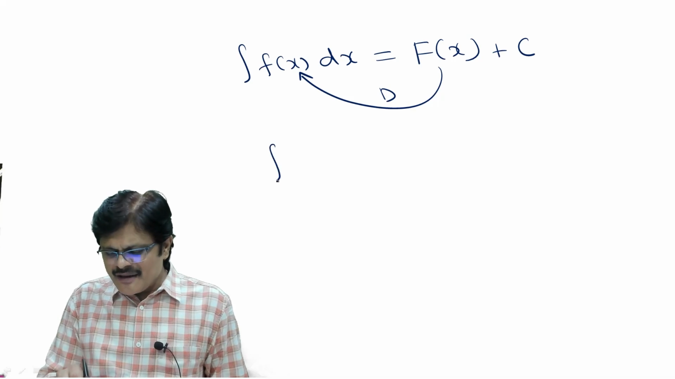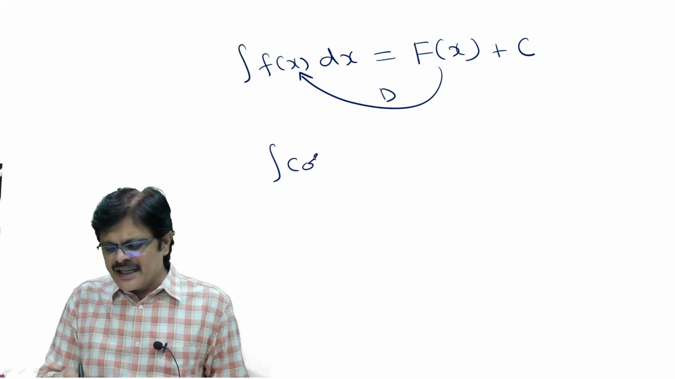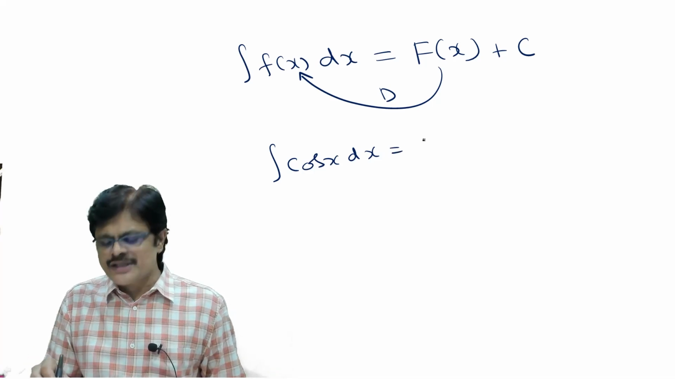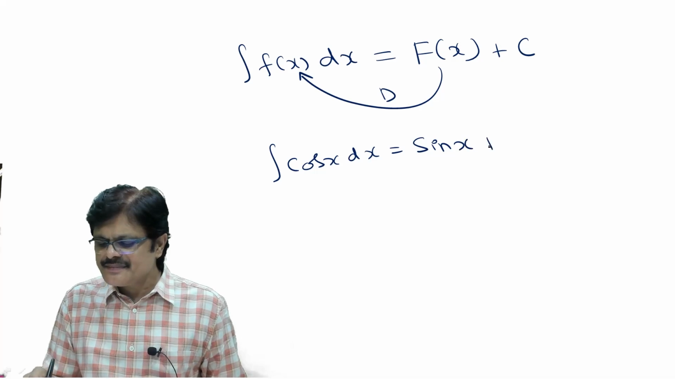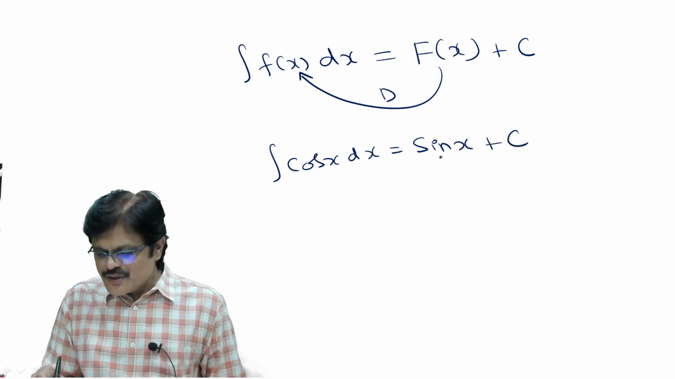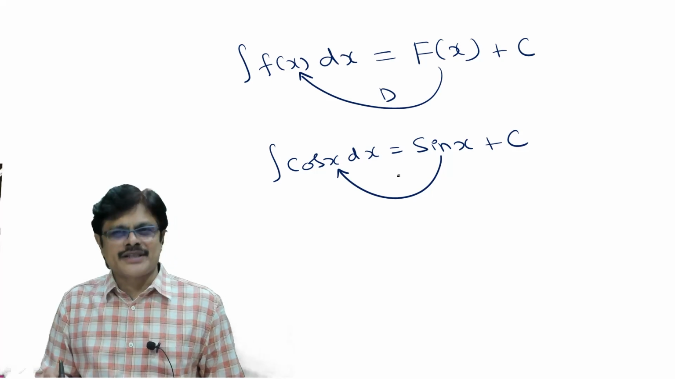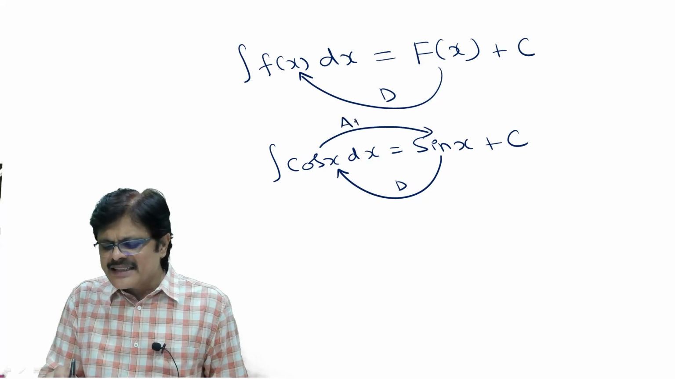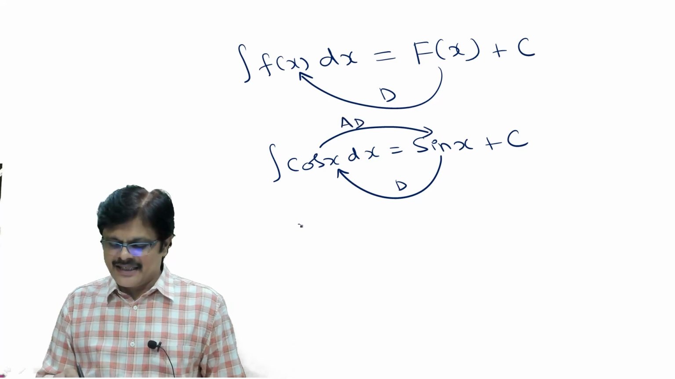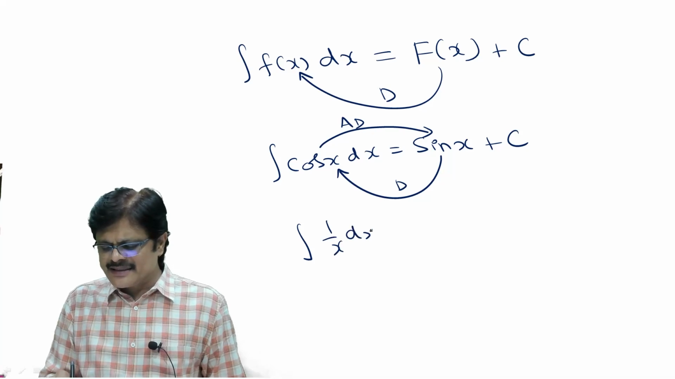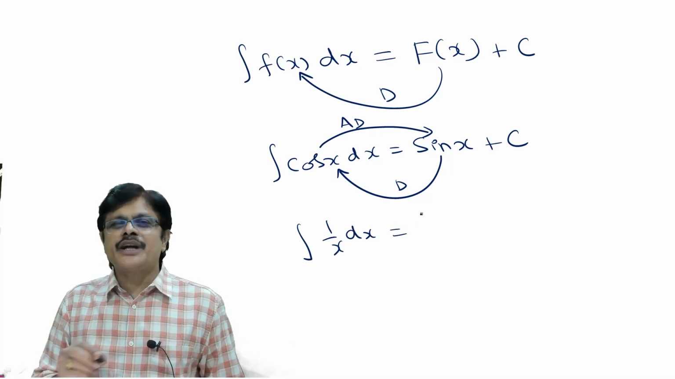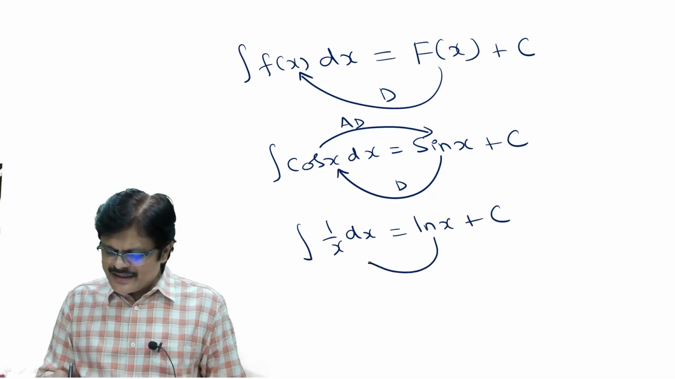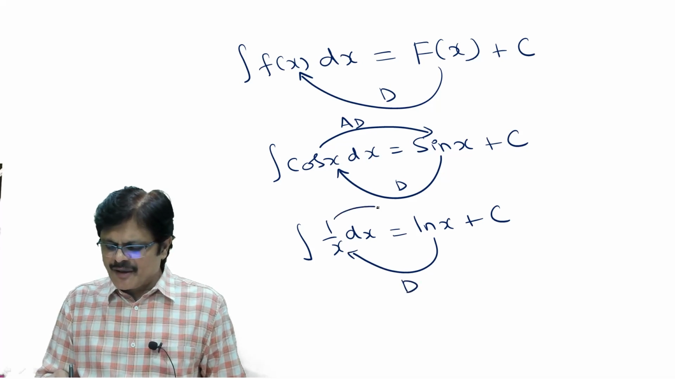Okay, for example, if I say integral cos x dx, what is the function whose derivative is cos x? Sin x plus c we write. So this function's derivative is cos x, and for cos x, this sin x becomes antiderivative. Or you can say integral 1 by x dx. What is the function whose derivative is 1 by x? Log x plus c. That is, for log x, 1 by x is derivative, and for 1 by x, log x is antiderivative.